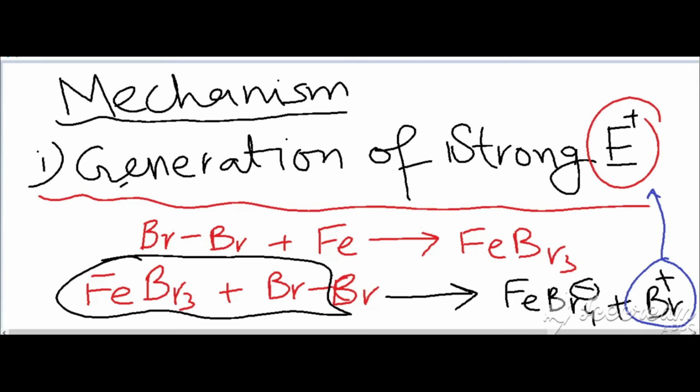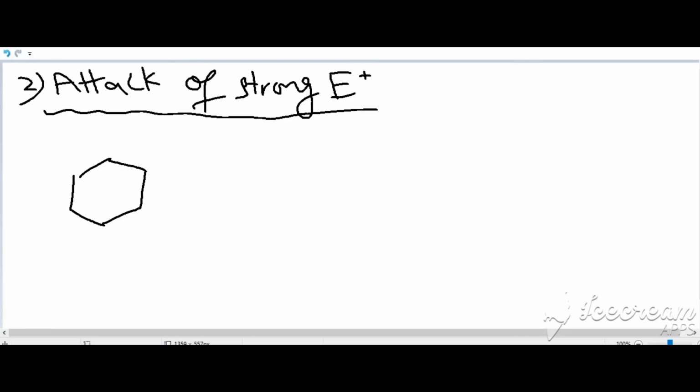Now the second step: attack of the strong electrophile. Attack of the strong electrophile on the weak nucleophile, and what is the weak nucleophile?